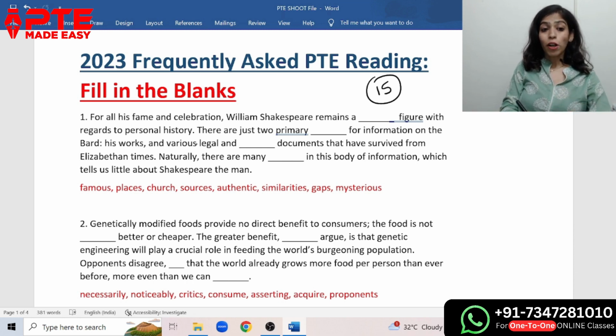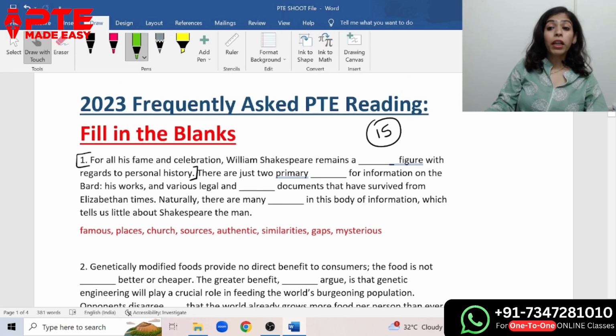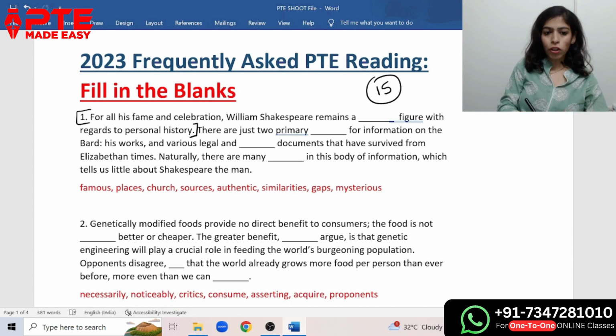The question here is, for all his fame and celebration, William Shakespeare remains a dash figure with regards to personal history. Now, without even proceeding to this, we should consider the approach to questions like such. The first step is to read one question at a time. The second step is to think of the word form. So first read the first sentence, then think of the word form. What word form is going to come in the first one?